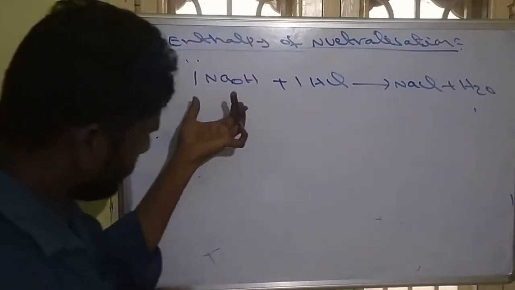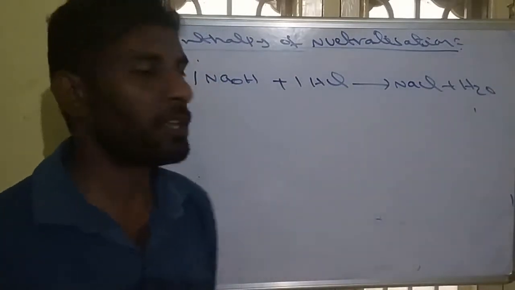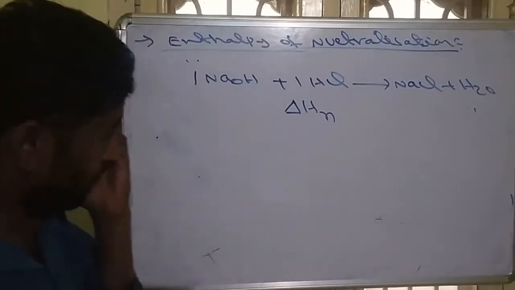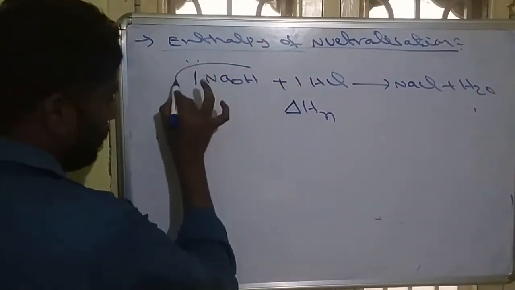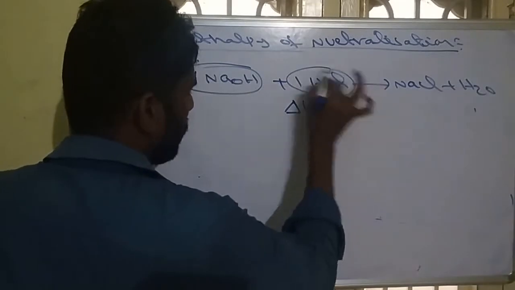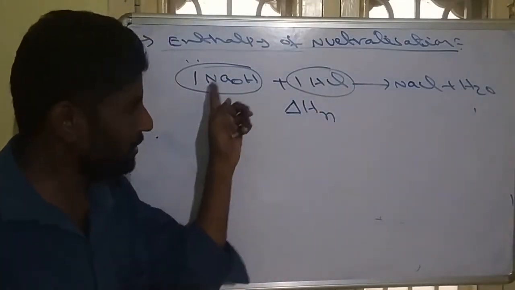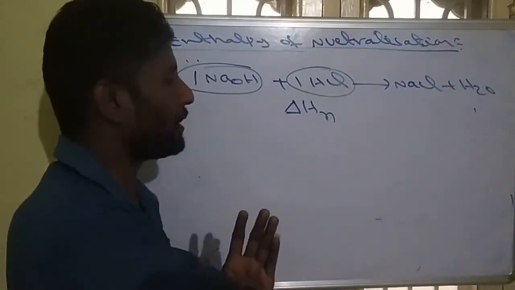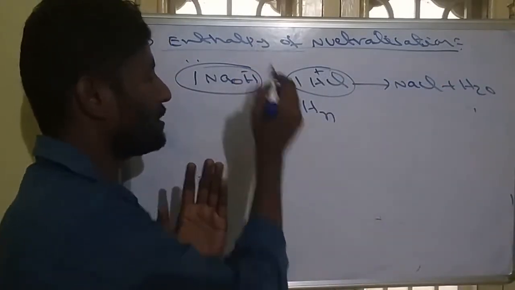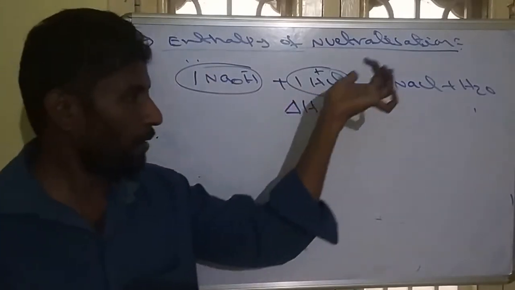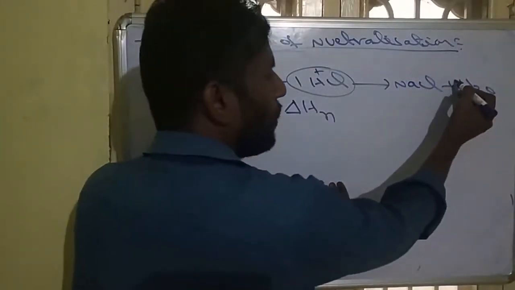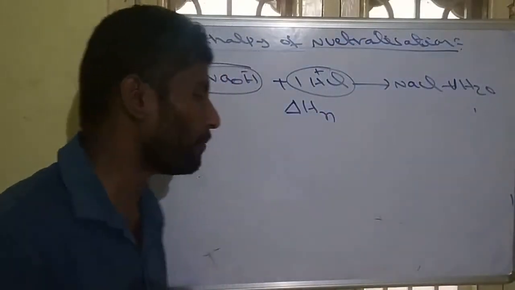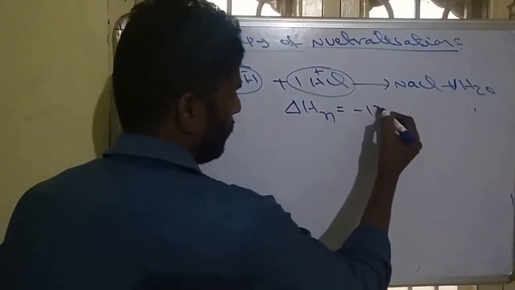So in this reaction, how much enthalpy is changing? That is called enthalpy of neutralization. And remember, whenever the base is strong and the acid is strong, what is meant by strong? Strong means completely dissociate, so H plus and OH minus. So 1 mole of H plus and 1 mole of OH minus will form 1 mole of water. So whenever both are strong, exactly 1 mole of water will be formed, and the energy released will be minus